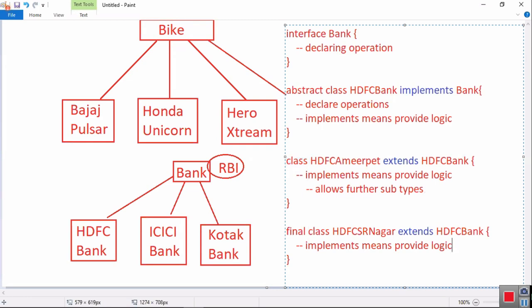Next, to implement operations fully but not allow further subtypes, we should use final classes. So tell me, if you want to create a real world object in the programming world, in total how many classes do you have to use? 4 classes up to now. Up to yesterday, we were thinking about only one class, but one class is not sufficient. We need 4 types of classes: interface, abstract class, concrete class, final class.